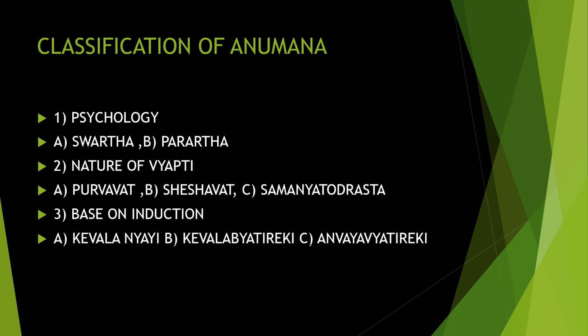According to the nature of Vyapti, it is known as Purvat, Sheshat, Samanyato Drishta. It is of three types. Based on the induction, it is Kevalanvayi, Kevalavyatireki and Anvayavyatireki. It is of three types. You have to study the words. These are all Sanskrit words because it is based on Indian logic. I will give the details in the next slide.